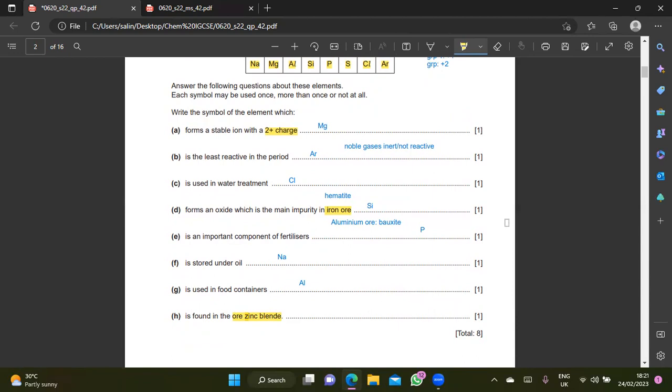What is it? And what is zinc blende actually? Anybody knows what is zinc blende?